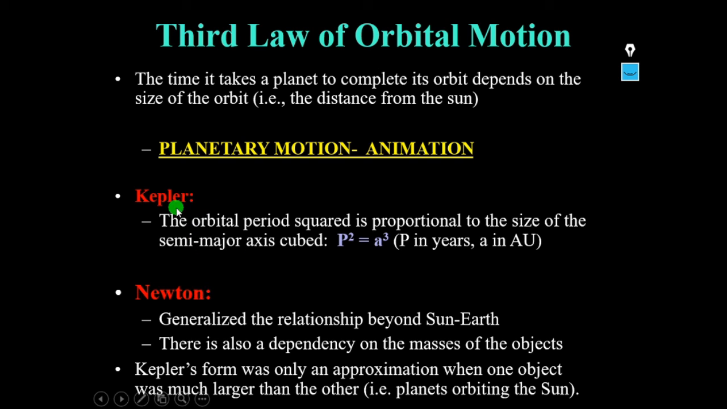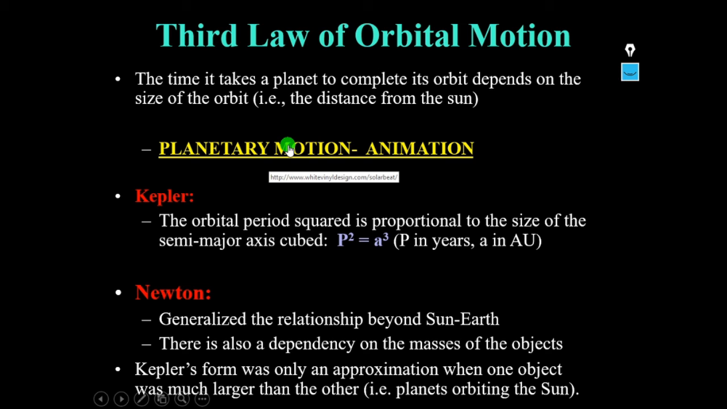From Kepler's law, Newton generalized the relation beyond the sun and earth. He applied this formula not only between the sun and earth, but between different objects. That is, there is also a dependency on the masses of the objects. Kepler's form was only an approximation when one object was much larger than the other, that is, planets orbiting the sun. Newton applied the same relationship between any two objects and generalized the equation.